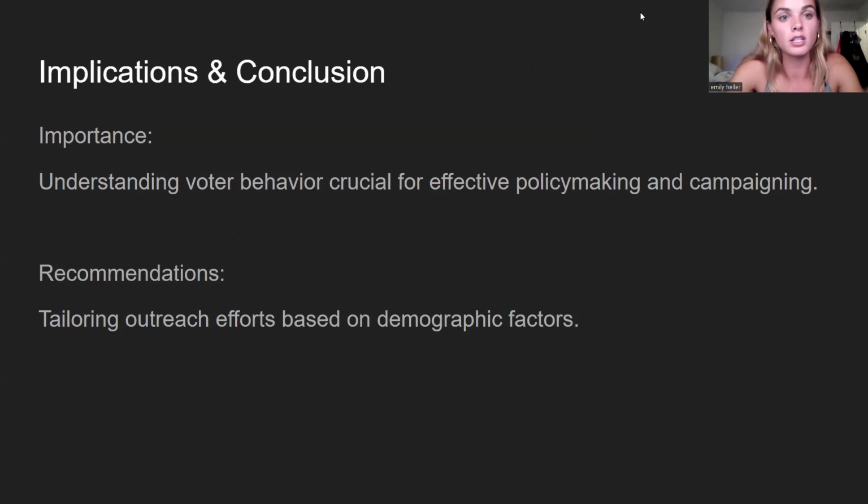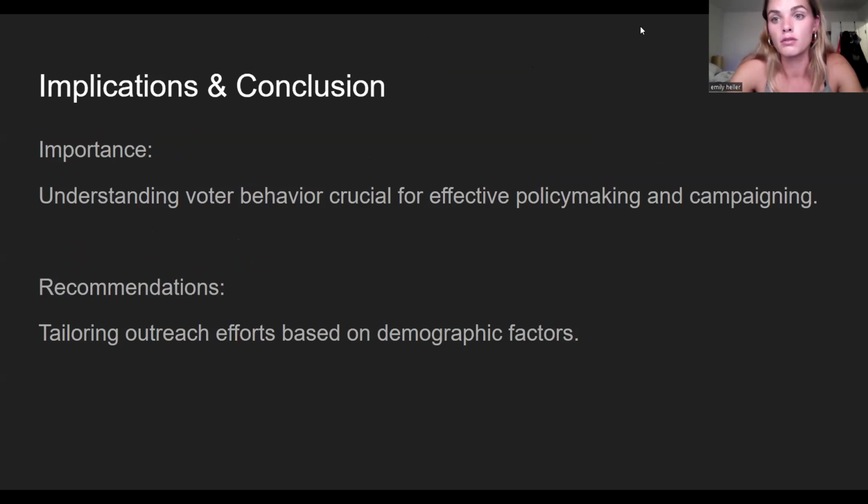So the implications and conclusion. The importance of finding out the results is that it helps us better understand voter behavior, which is crucial for effective policy making and campaigning. It helps us see what pushes people to vote, whether media affects people's political party, and whether different demographics such as marital status, religion, and education level play a factor in if they vote, who they vote for, and all this. So it's very important to know this for any sort of political campaign.